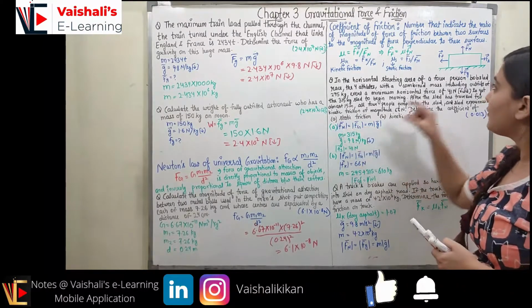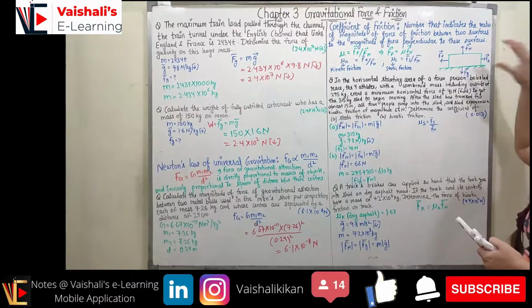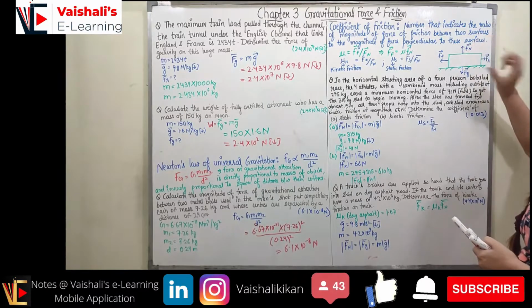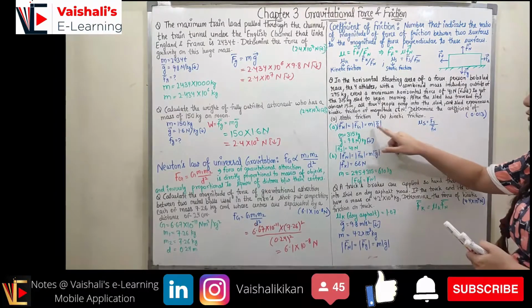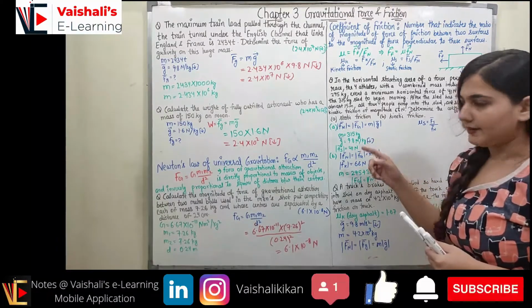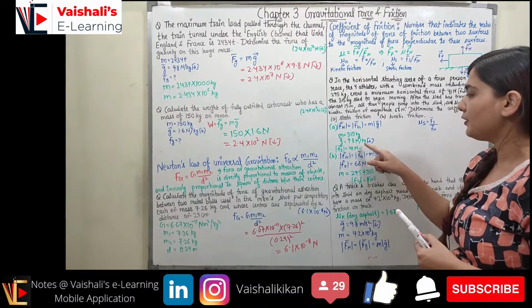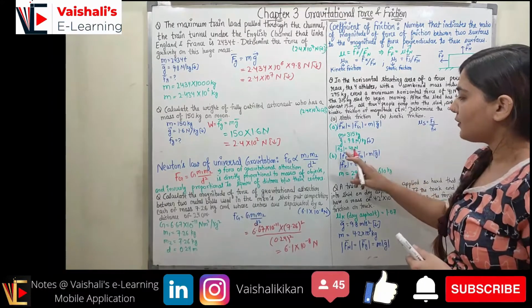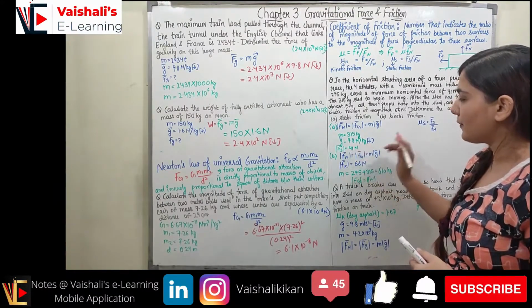Now from this diagram, you can see the sled is at a stable position. Here Fn is equal to Fg, right? So Fn is equal to Fg is equal to mg. What is the mass? 315 kg of the sled, right? So g is 9.8 Newton per kg. Now I know Fs is also given, 41 Newton.